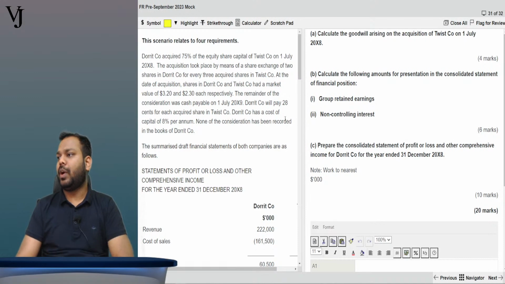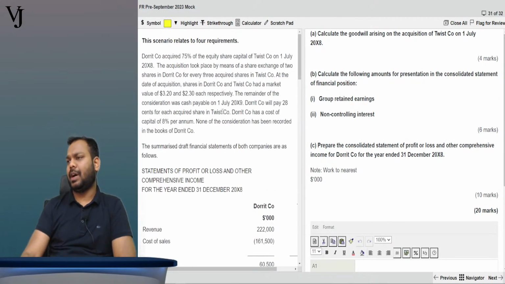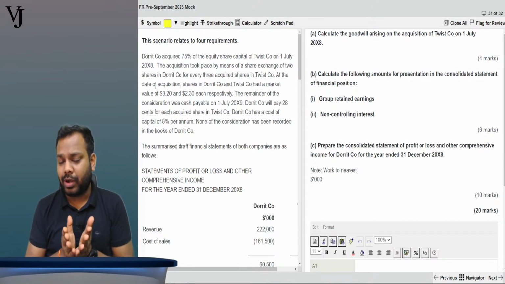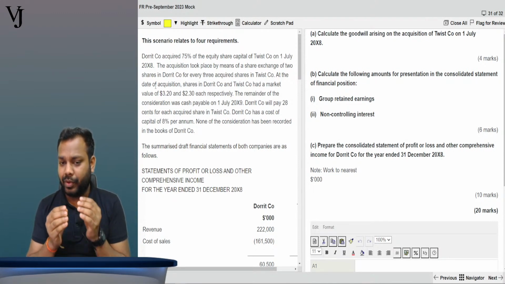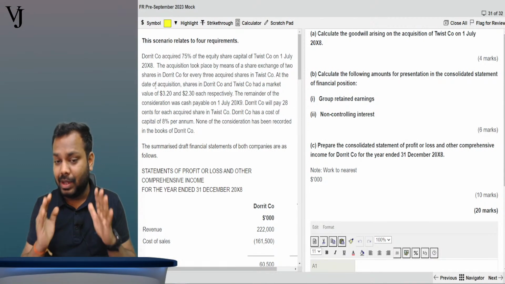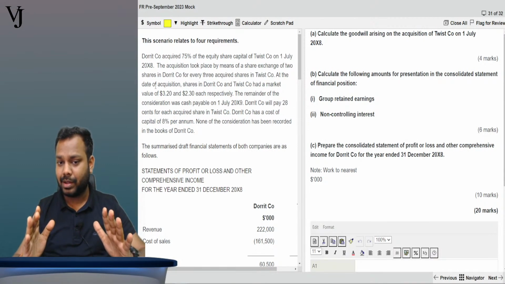Wonderful. So let us discuss these questions. What is this question pertaining to? Let's read the question first and understand. This is how you are going to solve in the exam also. The way I will be solving now is the way you have to solve in the exam. Is that clear? Okay, fine.